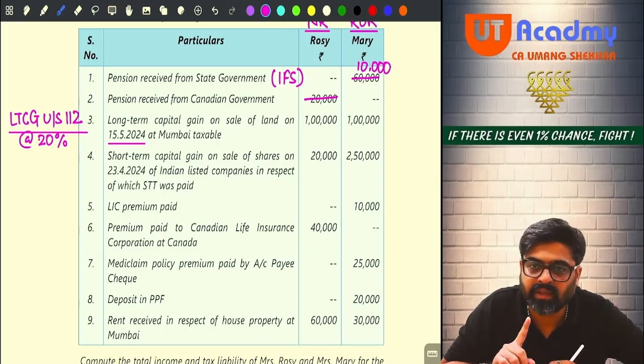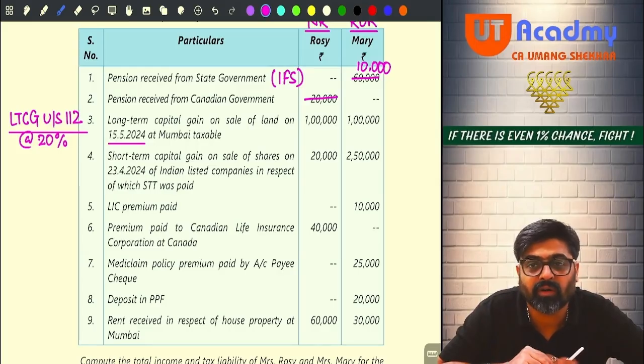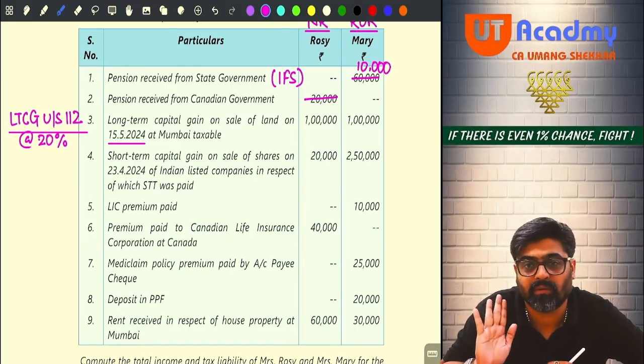Calculate the long-term gain with indexation for resident Mary, because there you are going to get that option to pay tax at 20% also, because she is a resident. But if you make such a calculation for Rosie, your calculations will be wrong. A non-resident doesn't get that option to pay tax at the rate of 20% on long-term gain with indexation. She will have to pay without indexation at 12.5%.